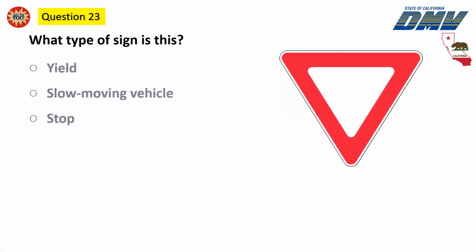Question 23. What type of sign is this? Yield. Slow-moving vehicle. Stop.